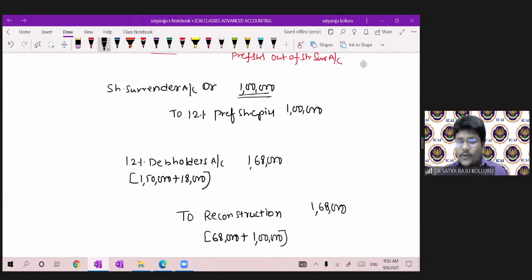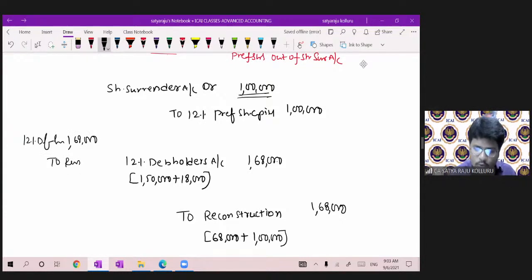Sir, in the normal scenario, what is the journal entry? Just for mentioning the normal scenario, I am writing 12% debenture holders, 1,68,000 to reconstruction, real sacrifice, 68,000, to preference share capital 1 lakh.